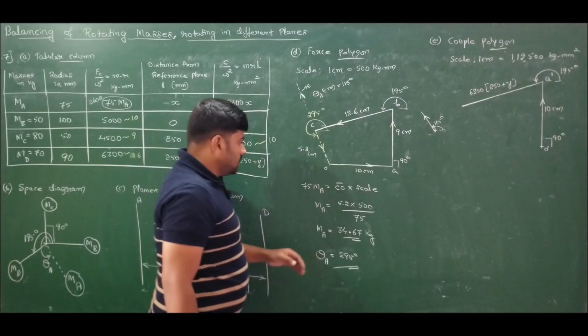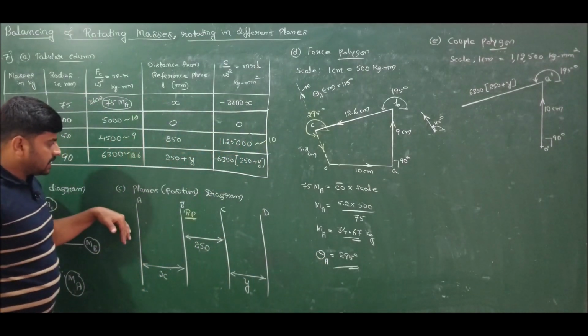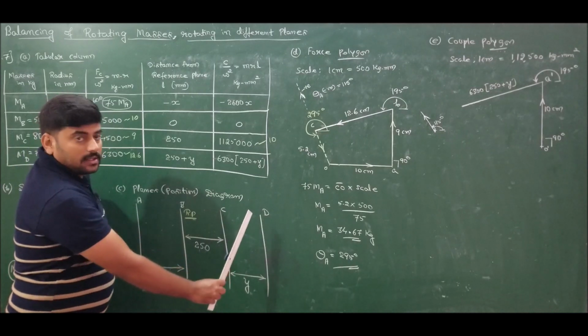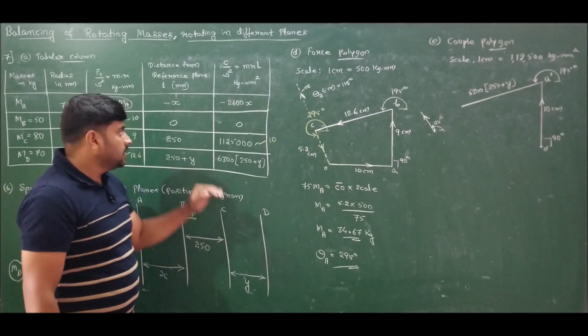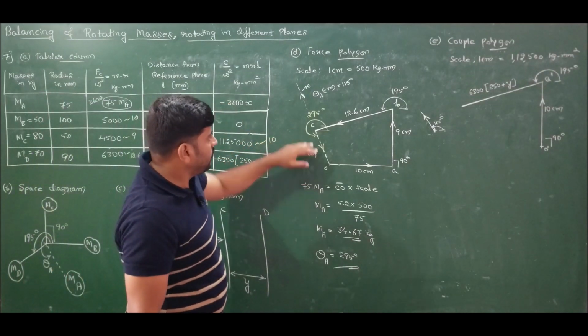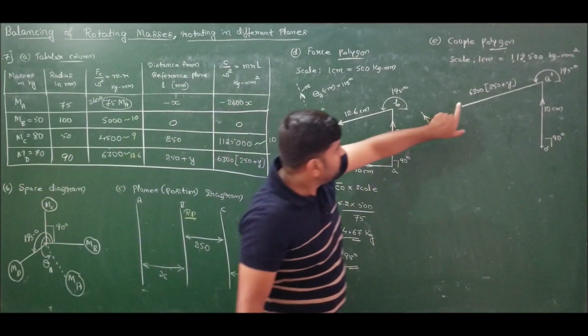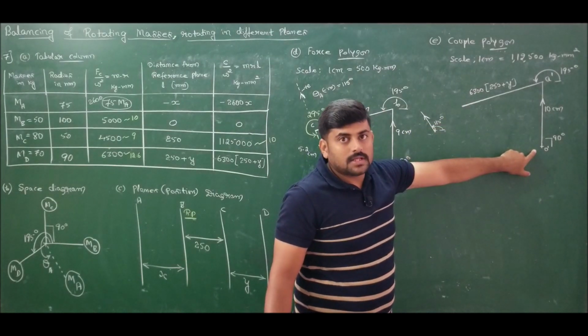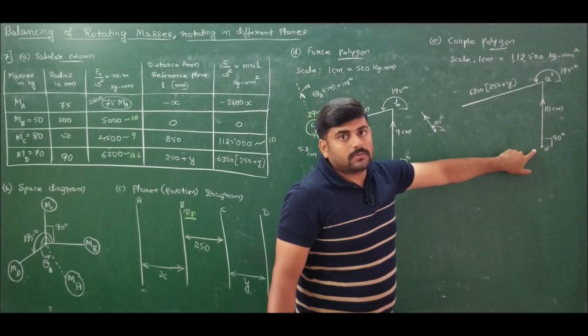It means that the chosen reference plane A is completely wrong, which means A should come towards the right side. If A comes towards the right side, then this will become positive. If this becomes positive, the positive angle is 295. We can see the vector is coming down. Therefore the vector moving down will close. So this is a very, very tricky problem.